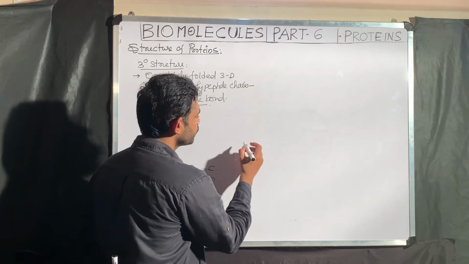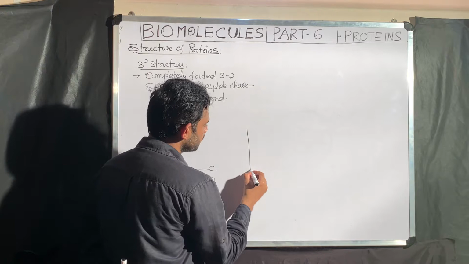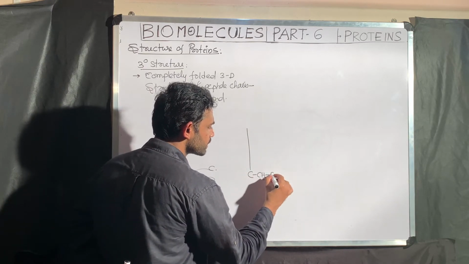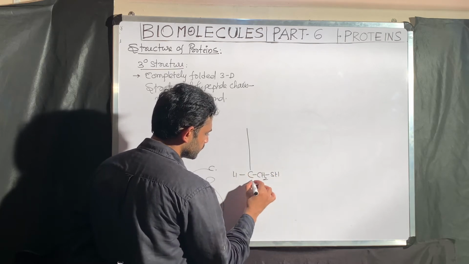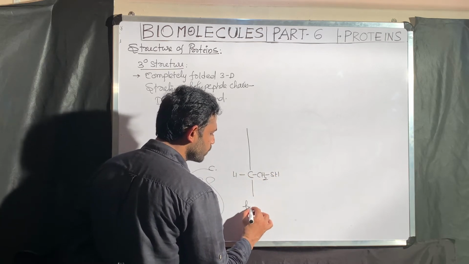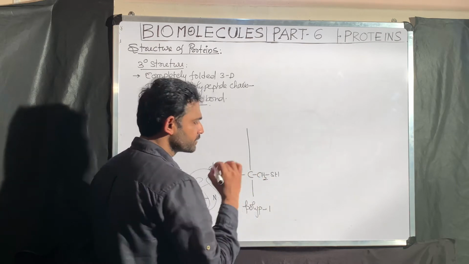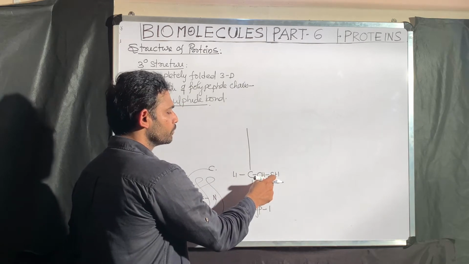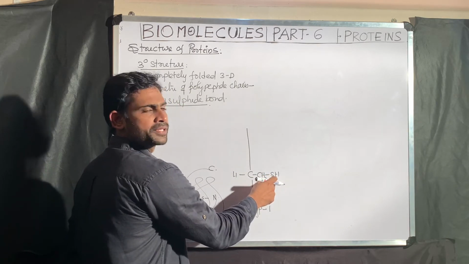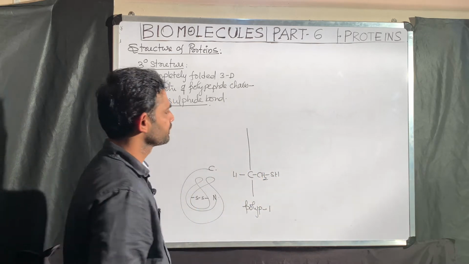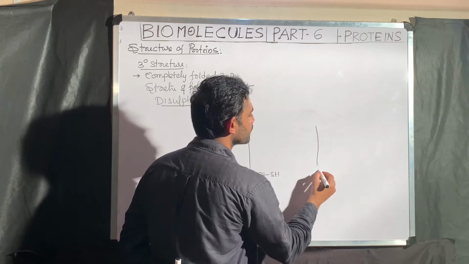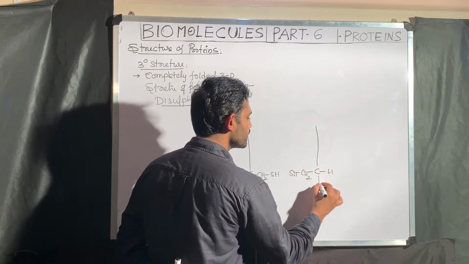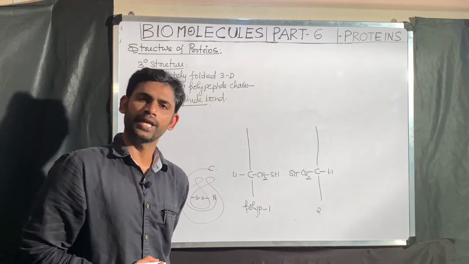Now the next point I am going to explain is the disulfide bond. For example, take this one polypeptide chain, polypeptide chain 1. Consider this CH2SH, one amino acid I am showing here. Which amino acid is this? Immediately you have to understand the R group. The R group is CH2SH, which means this amino acid is cysteine. Then take one more polypeptide chain, with one more cysteine, CH2SH. This is the second polypeptide chain.